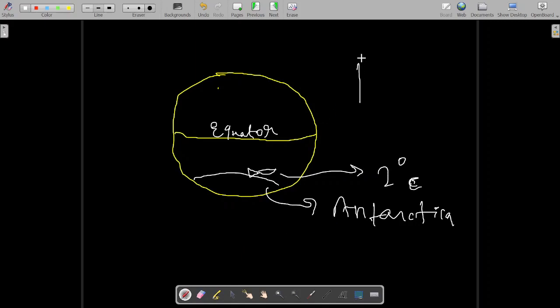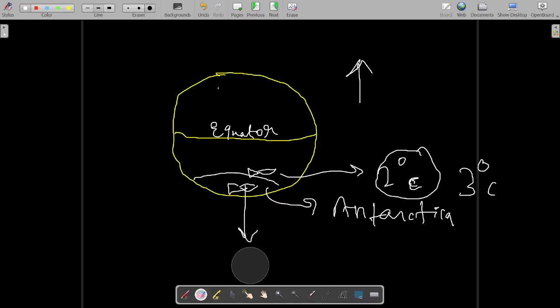Now global warming has taken place. So instead of 2 degrees Celsius, the temperature at this particular place has risen to 3 degrees Celsius, suppose. So what will the fish do? The fish will move to the polar side. The fish will be found here now, because it wants to maintain the 2 degrees Celsius temperature, because it can only survive at 2 degrees Celsius. So it will go towards the pole.